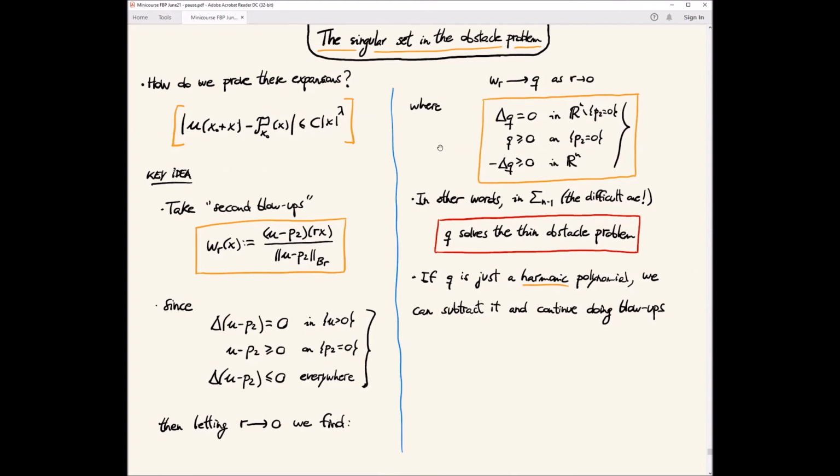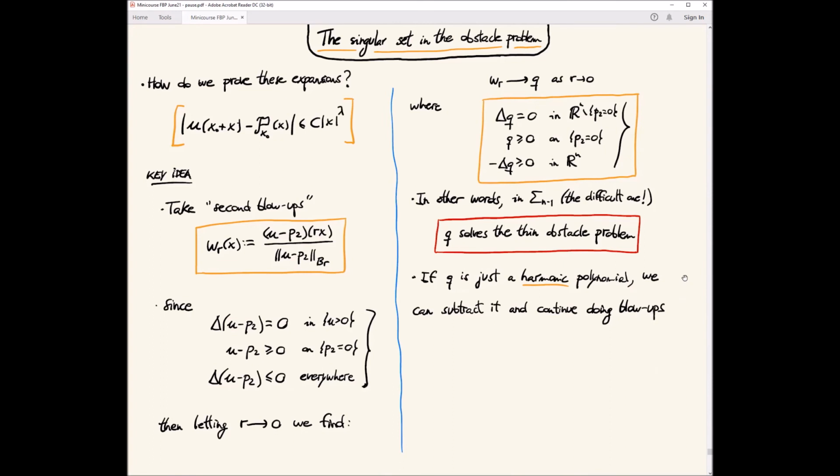Then the idea is that you can try to continue doing blowups. You subtract P3, consider u minus P2 minus P3, rescale, divide by its norm, and see what happens. Again, you get a solution to the thin obstacle problem. And again, you might get lucky and get that Q is a harmonic polynomial, and so on.